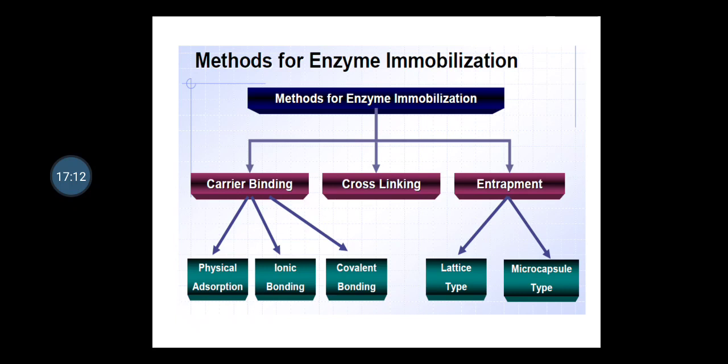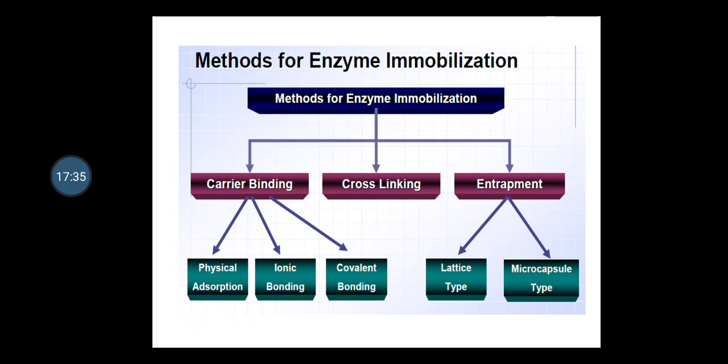The selected matrix must enhance the operational stability of the immobilized enzyme. The carriers used for enzyme immobilization are porous or non-porous materials of organic, that is natural or synthetic, or inorganic nature.